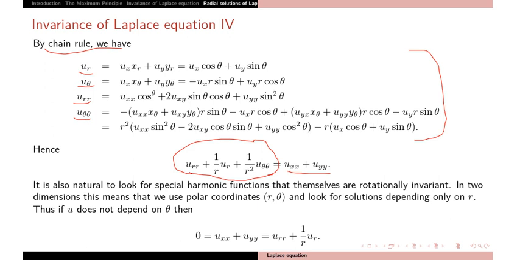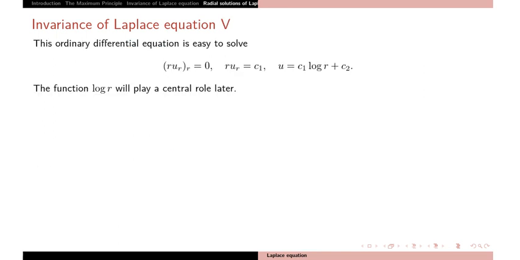We also study one special case, that is, rotationally invariant, meaning there is no dependence on rotation, so you can take the theta derivative as 0, and this term will vanish. In that case, the equation becomes urr plus 1 by r ur equals 0, and you can easily integrate it. You can write it as the exact derivative of r ur equal to 0. On integrating, you get r ur equals c1, some constant.